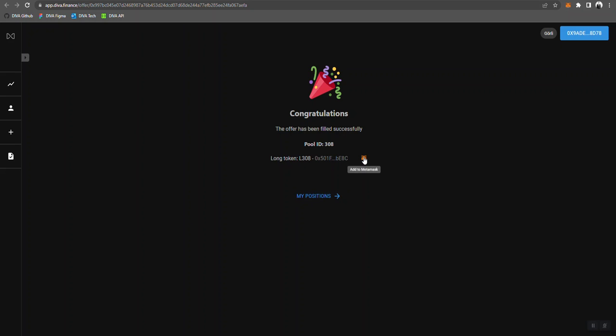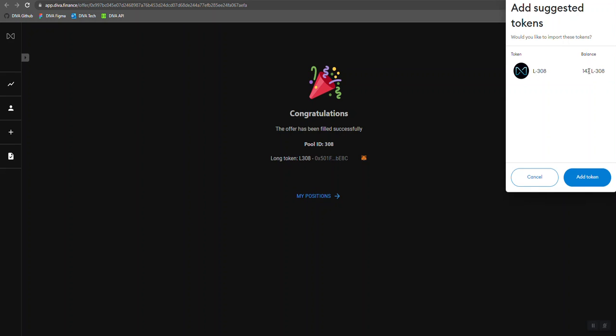So you can add it to your MetaMask. So you received $147, which basically means that's your maximum you can get out. So you put in $100 and 147 is what you can get out. So one token, one L308 token, represents a contingent claim on the amount that is in the pool. Okay, you add this to your